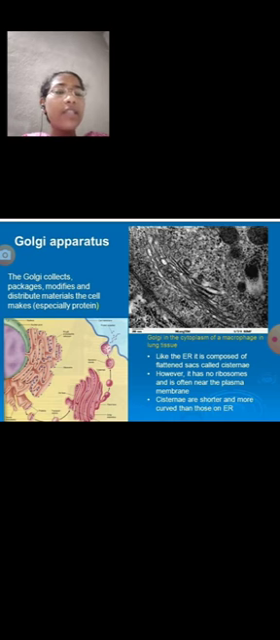The intestinal cells use their Golgi complex for the absorption of monoglycerides and fatty acids.